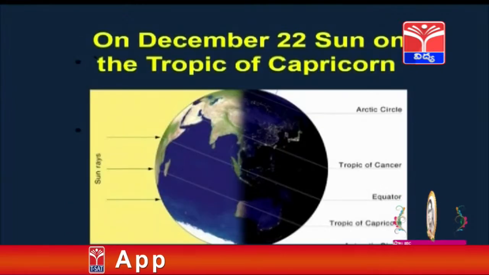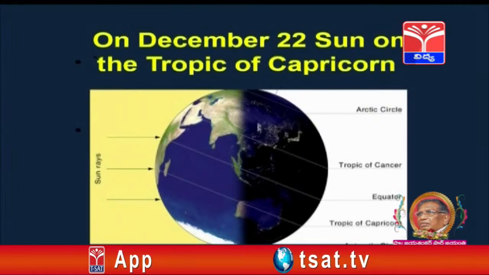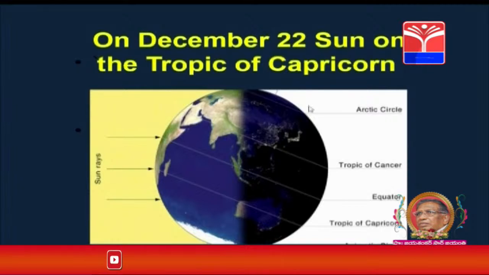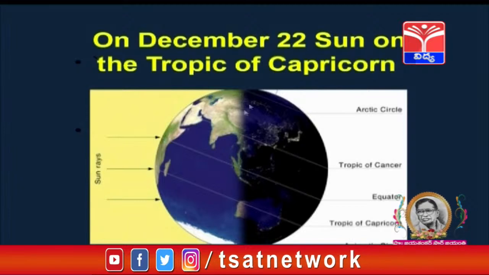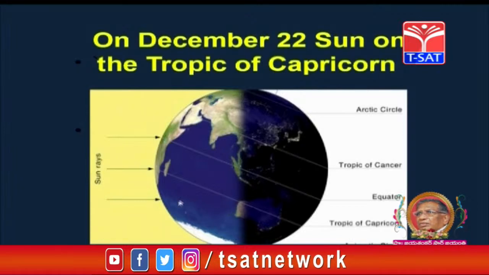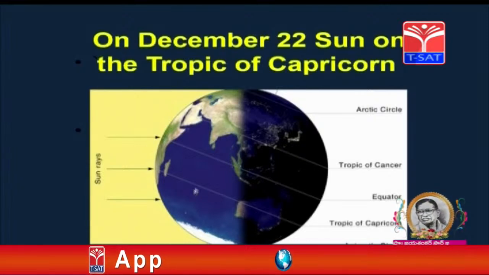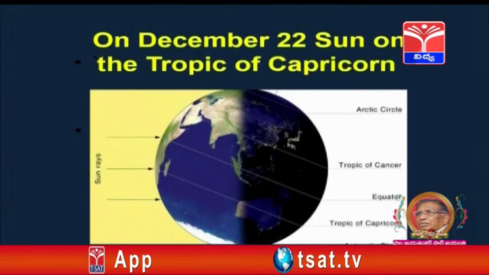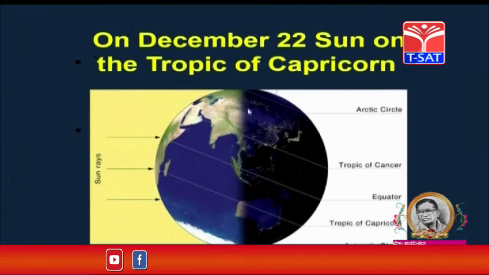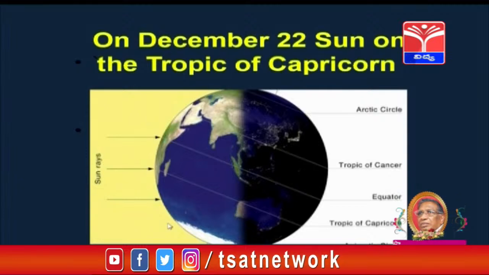What happens on December 22 when the sun is on the Tropic of Capricorn? The northern hemisphere is experiencing winter season, and the southern hemisphere is experiencing summer season. If you observe the northern hemisphere, it is completely dark. It will remain dark for a complete 6 months, whereas the Antarctic region experiences daylight now.